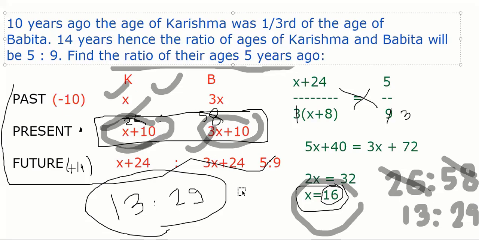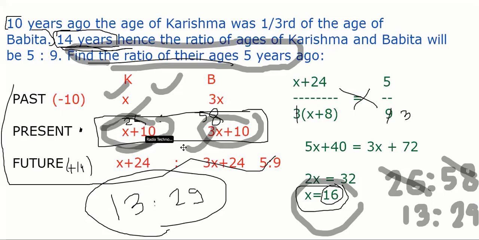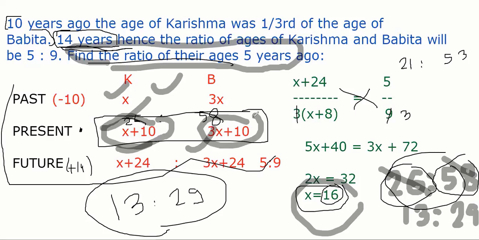So what are you going to do? 5 years ago, see, presently Karishma is 26, right? You can use that only. Presently Karishma is 26, so 5 years ago will be 21. Presently Babita is 58, 5 years ago will be 53. Done. We can use this also, or we can use this also. If today is x plus 10, earlier is x plus 5 only. This will be 3x plus 5.